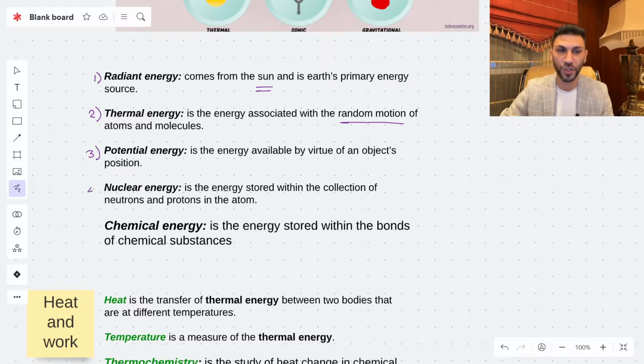Number 4 is the nuclear chemistry, or the nuclear energy, which is the energy stored within the collection of the neutrons and the protons in the nucleus of the atom.